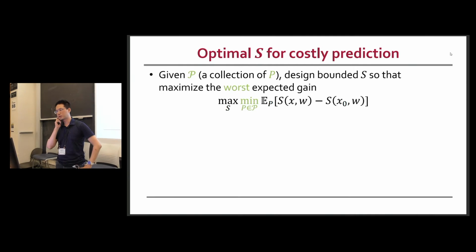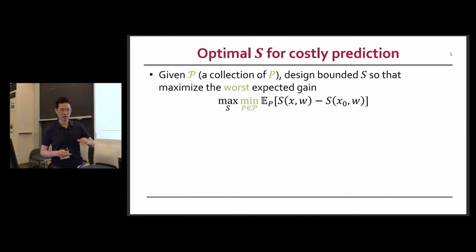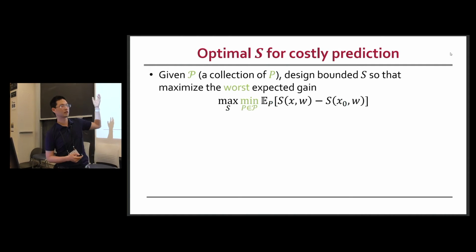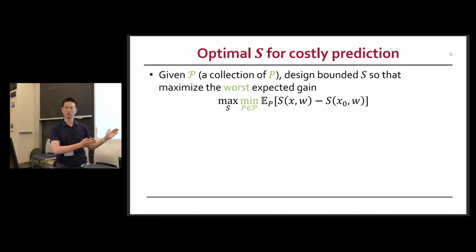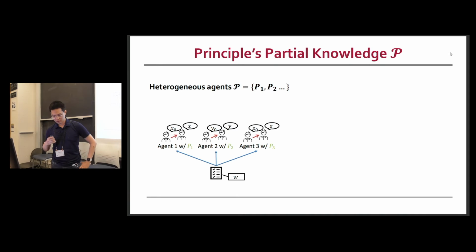But when we think about it, this may not be realistic, because a lot of times the principal does not have full knowledge of what possible signal the agent can get. So in this work, we model this as a relaxation. We consider that the principal only knows a set of possible signals that the agent can have. So instead of P, we have a collection of P, and the problem becomes a max-min problem. That is, we're trying to find a bounded scoring rule such that for the worst possible information structure, the agents are still incentivized to work hard and give us the posterior predictions. So this script P models the principal's partial information.